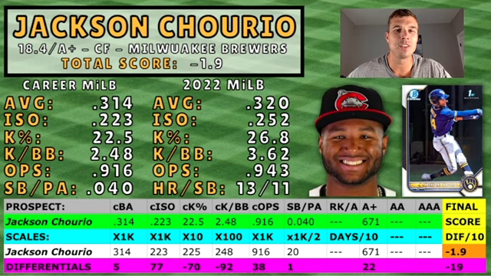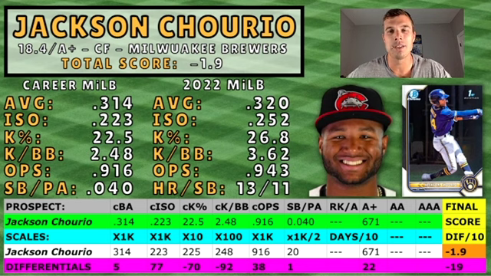Now, career-wise, he's hitting .314 with a .223 ISO, and that's just nuts for an 18.4-year-old to have a plus 200 ISO. I always say power is the last thing to come, but it's already there for Chourio, which is really exceptional. He took some big knocks, and I think the one thing to watch with him is his K numbers. He had a 22.5% K rate, which isn't terrible, but the K to walk ratio compared to the superstars was a bit high at nearly 2.5.